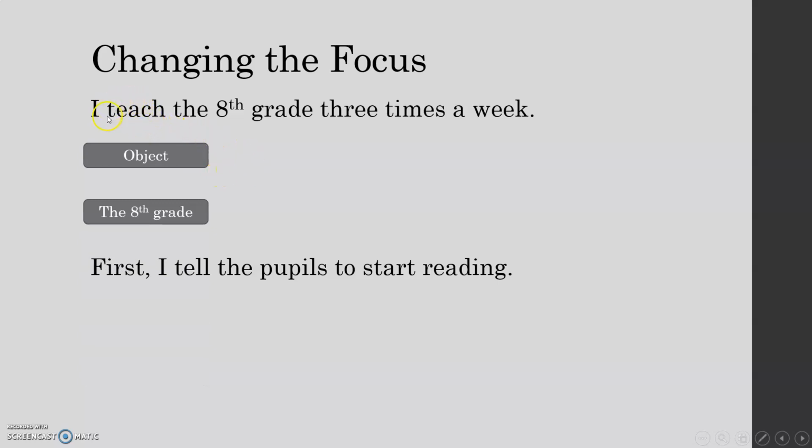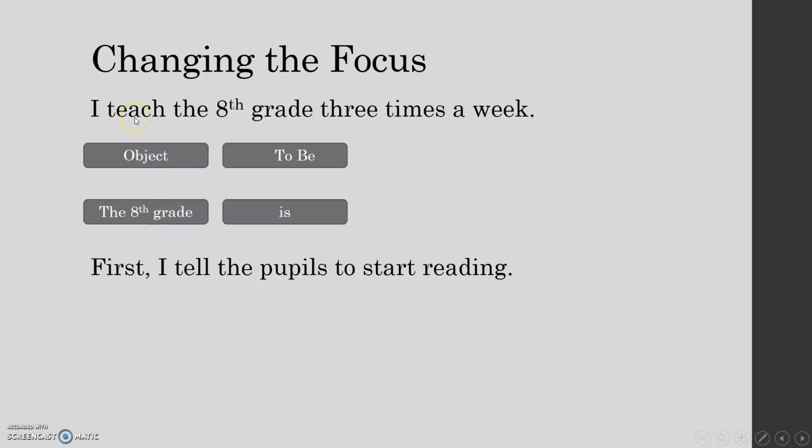Now, the next part. I need to look at the verb, teach, carefully and work out how to say to be in this tense. Teach is present simple. To be in present simple is am, is, are. The 8th grade is.